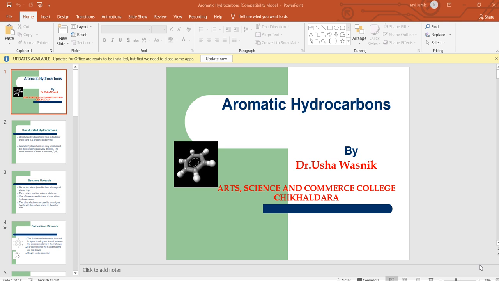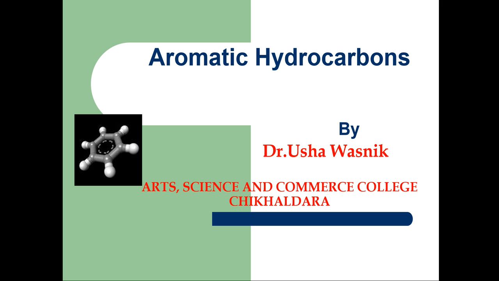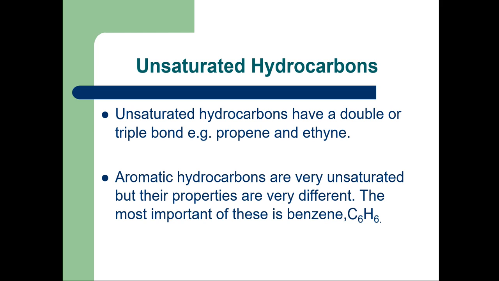Let us start with the aromatic hydrocarbons. Let us see what is the meaning of aromatic hydrocarbon. Hydrocarbons are of two types, and hydrocarbons means compounds containing carbon and hydrogen atoms only.